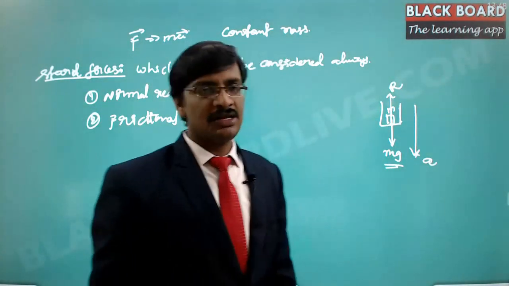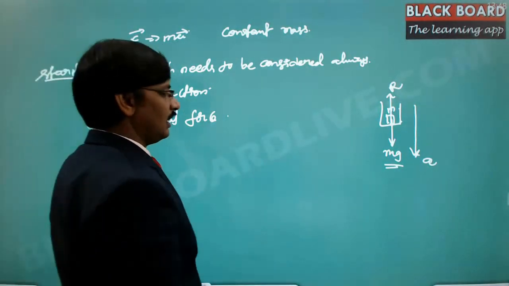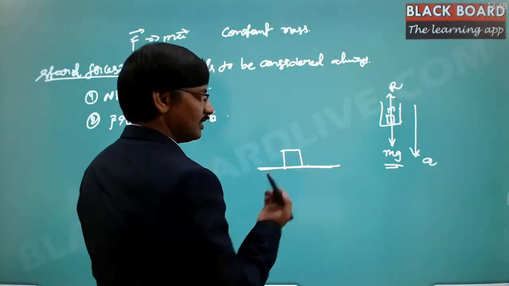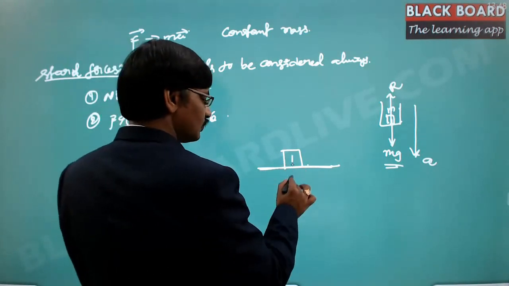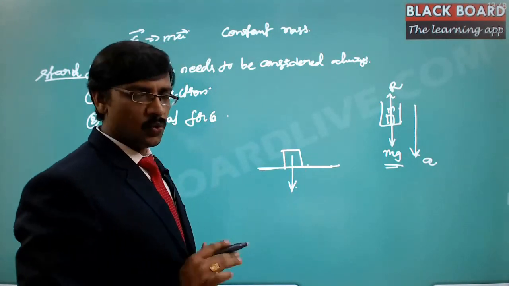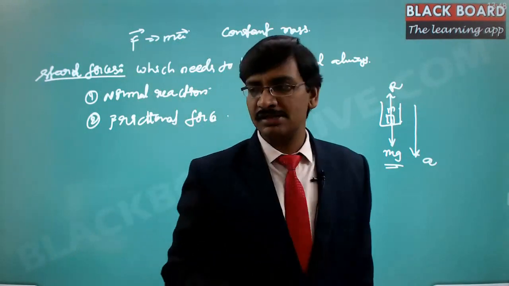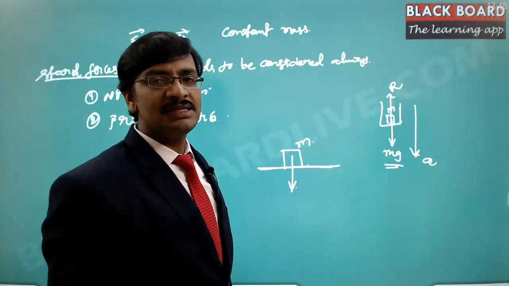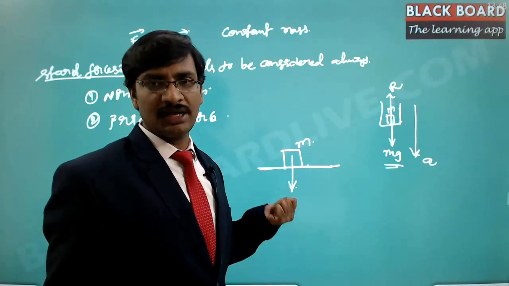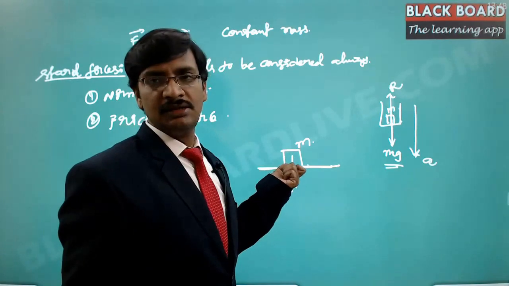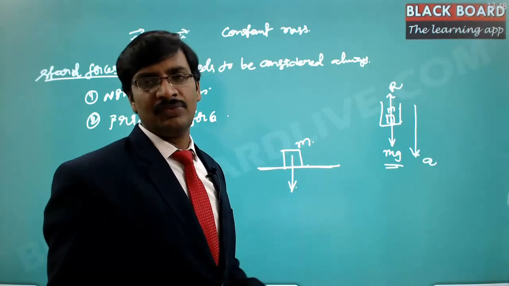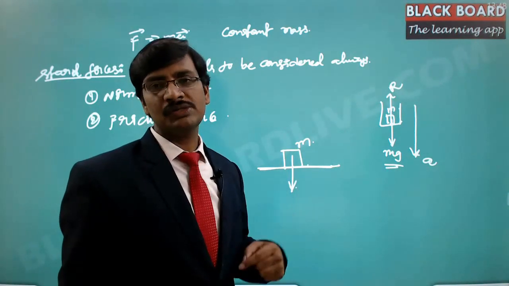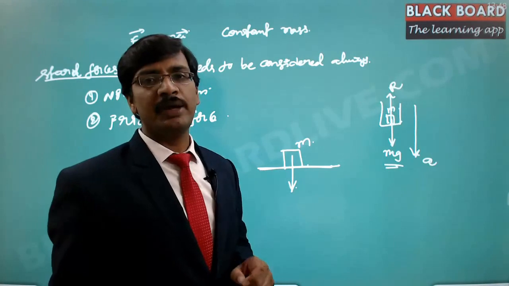Now what do you mean by normal reaction? Suppose there is a plane like this, and on this plane I keep one block of mass. Obviously this is going to be associated with its weight. Why this weight comes into the picture is, as I said earlier, there is a mass of this block of magnitude M and there is an acceleration due to gravity. So gravity is always acting on this and will always try to drag it downwards. Because of that dragging downwards, we have a certain weight. Otherwise, we wouldn't have any weight at all.